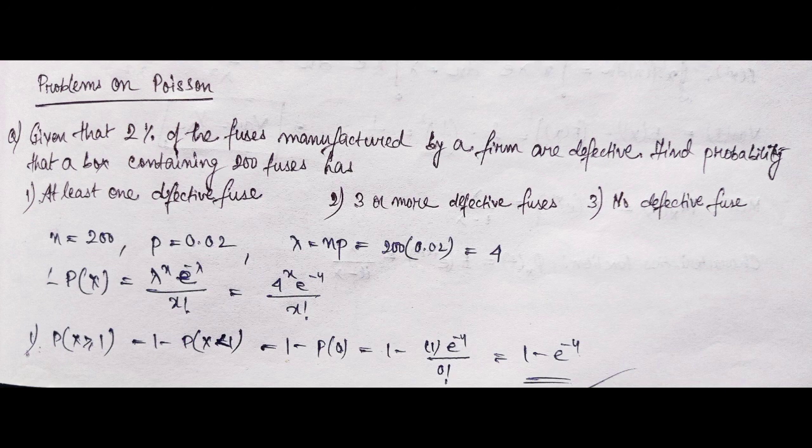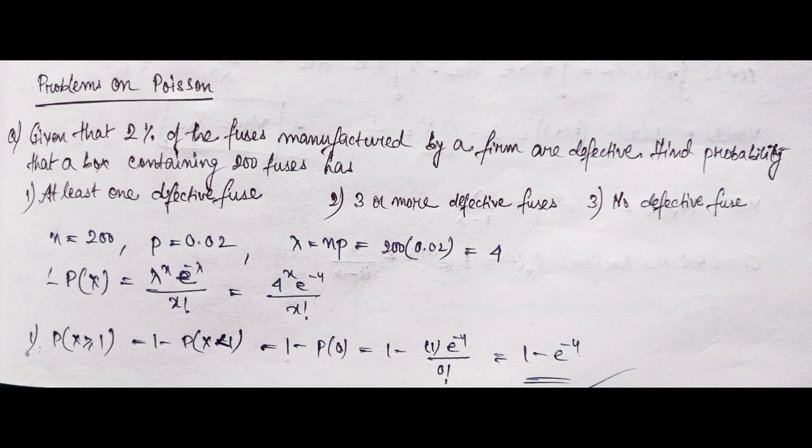If we see another example on the Poisson distribution, here it is given that 2% of the fuses manufactured by a firm are defective. Find the probability that a box containing 200 fuses has at least one defective fuse. Second question, 3 or more defective fuses, and the third question is no defective fuse. So here n is given as 200 fuses, it is already told, and the probability p is 2%, that is 0.02.